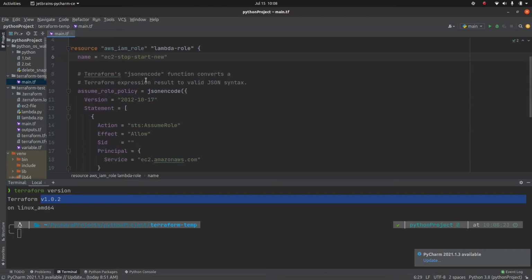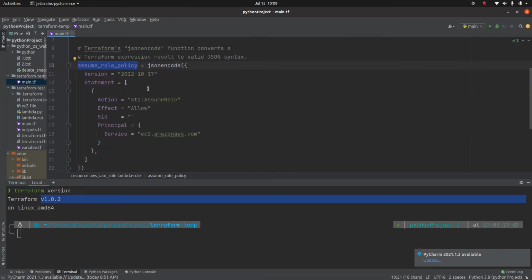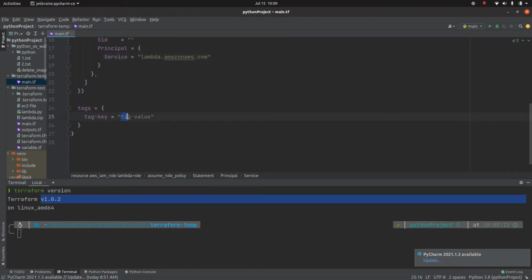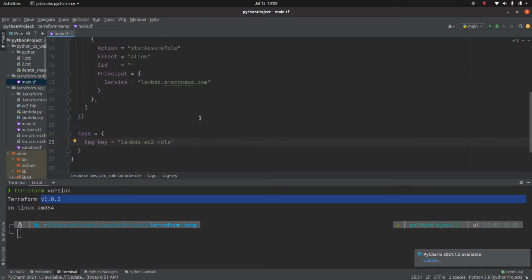Basically we have defined a lambda IAM role resource, and this is going to be a variable which we are going to reference in our role. Then we gave our role a name, and then we have this assume role policy. This we need to change: rather than EC2 we have lambda. And the tag is lambda EC2 role. I'm just giving my role a name.